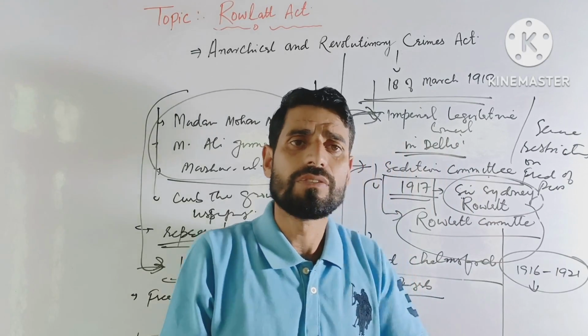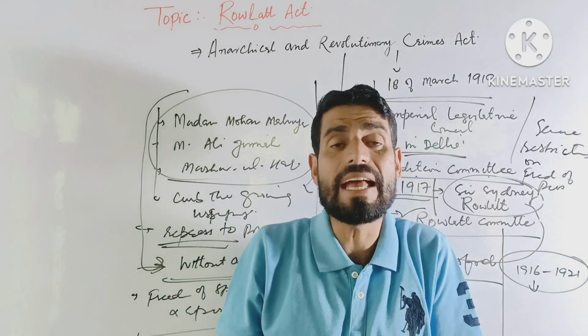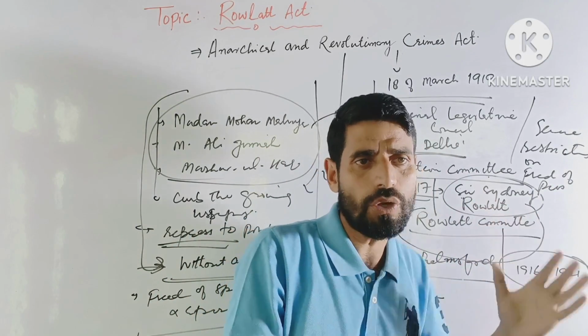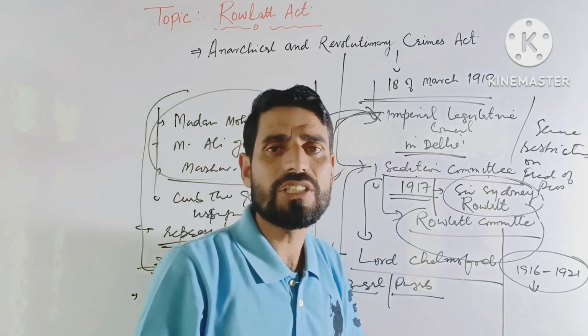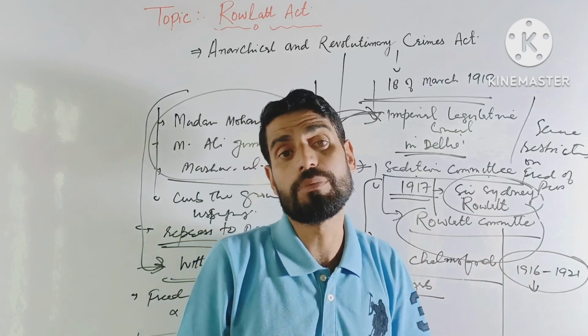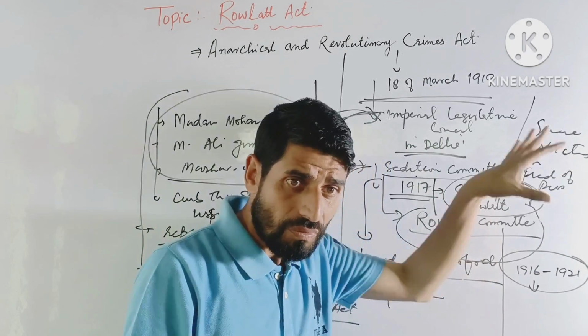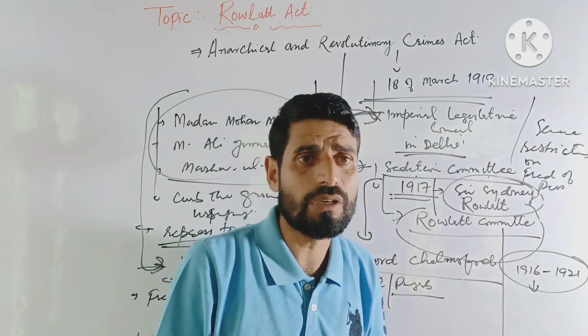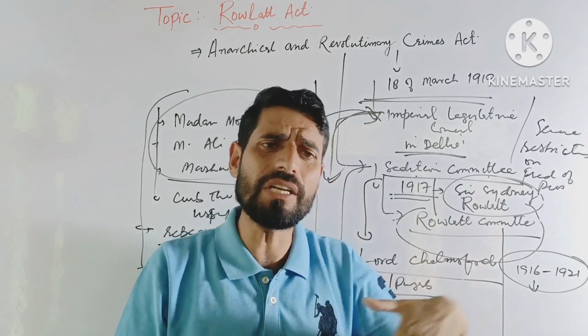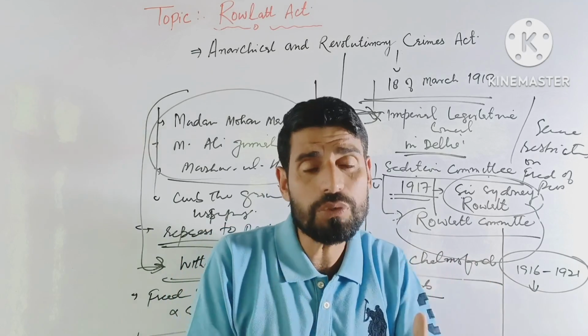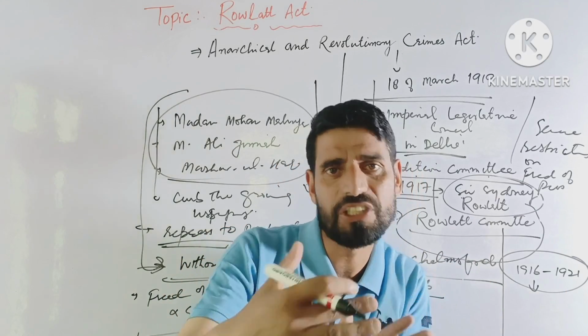The Indians were outraged by this act as it was clearly undemocratic. जो ये act था, it was clearly undemocratic, oppressive था, and it hurt the national sentiments and dignity of the Indian people. So the government had powers to search a place and arrest any person suspected of seditious activities without any warrant.